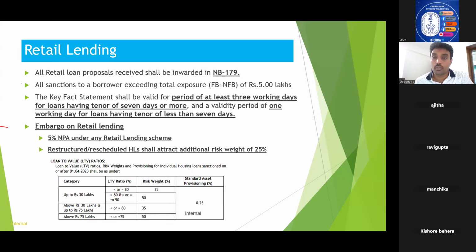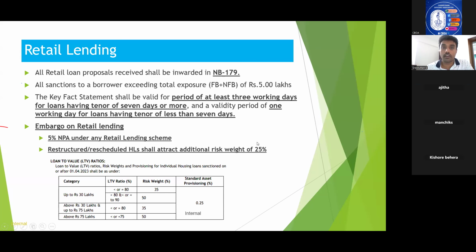Anybody knows the full form of NB? You can probably put it in the chat if it is enabled. It's not notebook, it is new book. So NB is new book 179, and NF is new form.